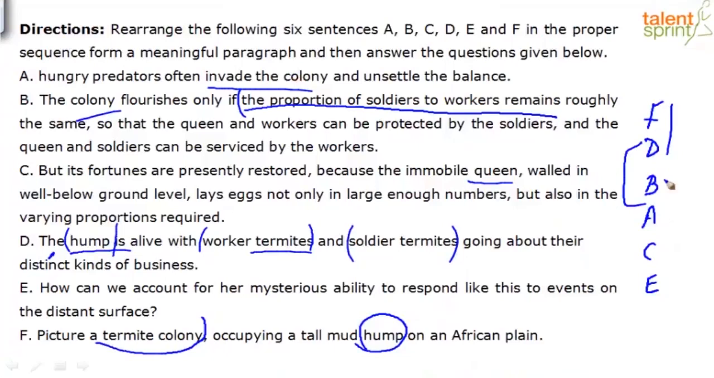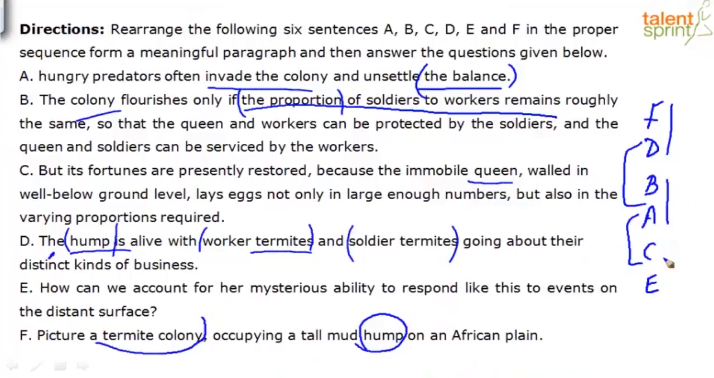BA, how is BA a link? A also refers to how that proportion or the balance is maintained. So that's your link for BA, right? Proportion and balance are synonyms. How is AC a link? Since we are talking about the proportion of these two groups and how hungry predators can unsettle that balance.